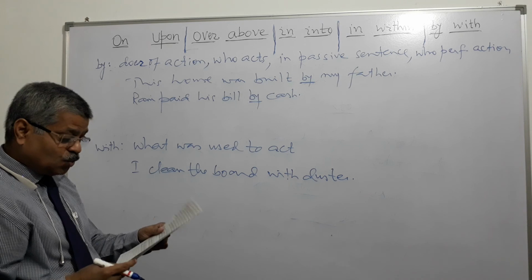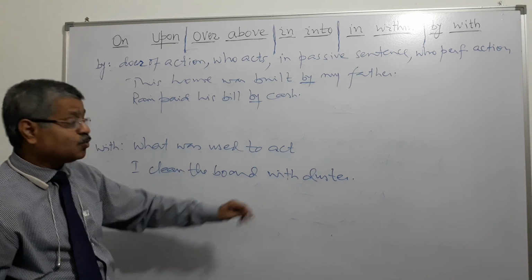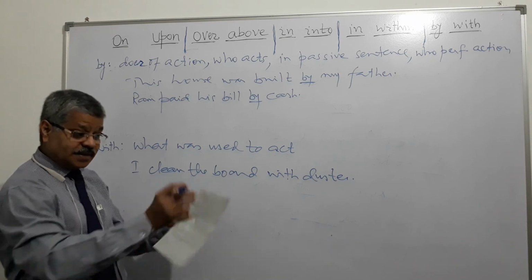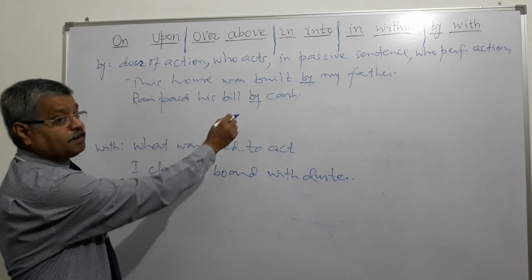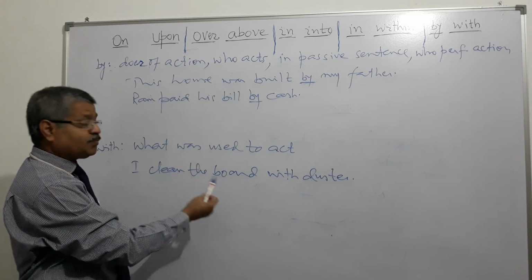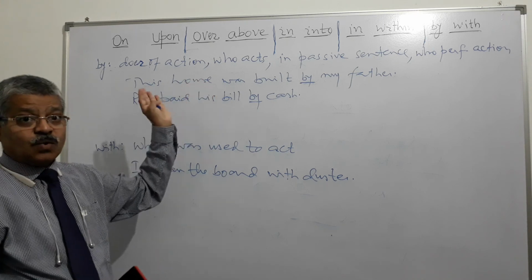With is used to denote something that is required to do that act. Or I write with a pen. I take the help of a pen for writing on this board. And by, the person who acts, right?